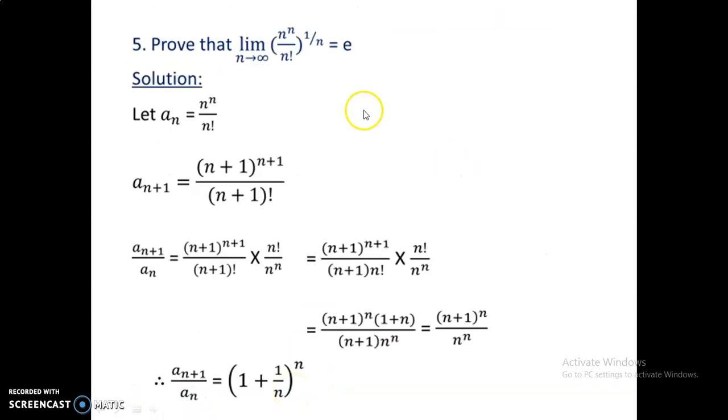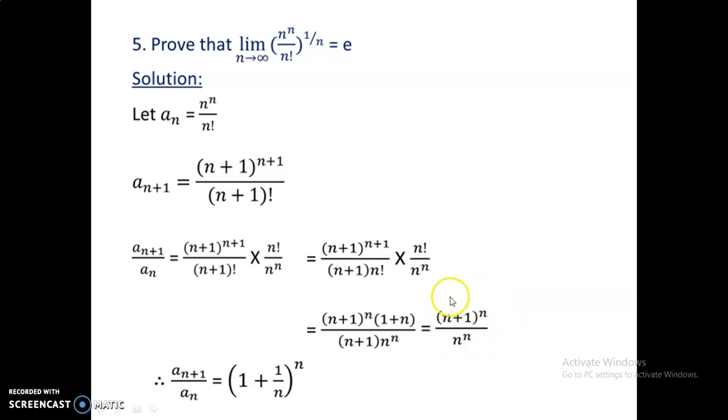So in the fifth problem, the limit of n power n by n factorial, power nth root, that is 1 by n, as n approaches infinity is e there. So now let us take an from this term, n power n by n factorial, and then replace n by n plus 1, we get an plus 1, and take the reciprocal between them, an plus 1 by an.